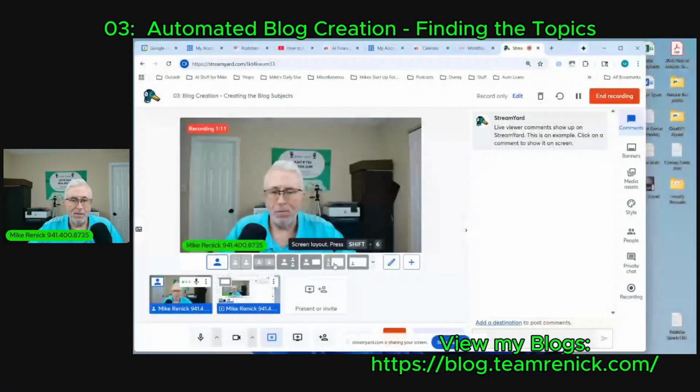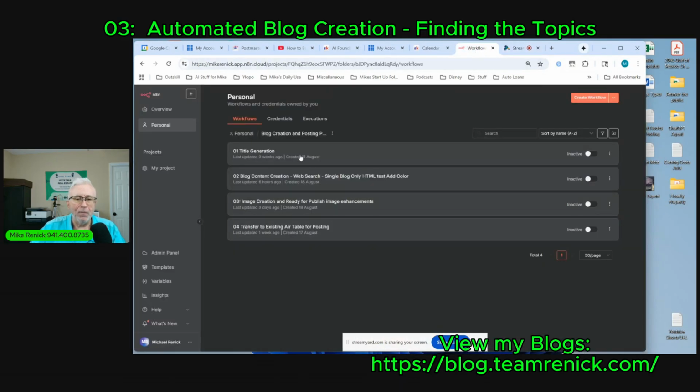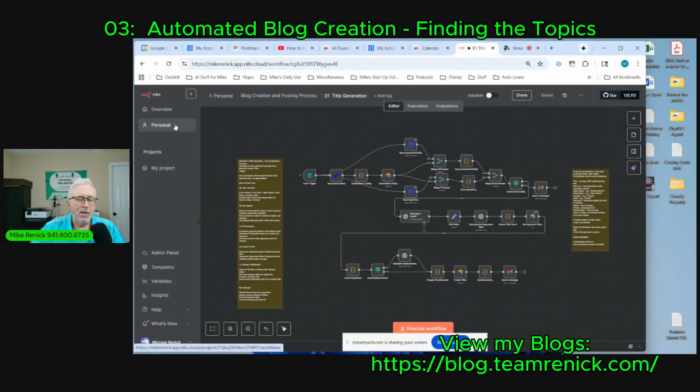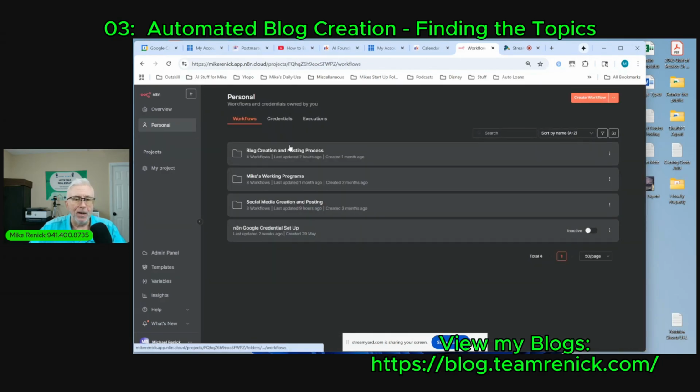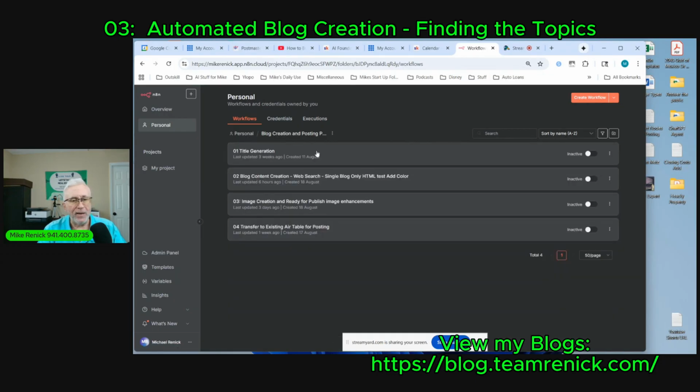So if we go into that, I will bring the automation up right now. I'm going to show you the manual method in a minute, but in the automated version, when we go into the blog creation, we have 4 steps: creating the title, creating the actual content for the titles that I approve, and then creating images for the content that I approve. And then I transfer them to an Airtable, a database online, where it's ready to move into my WordPress blog website. It puts a JSON code and all that kind of stuff. Don't worry about that terminology if you don't understand that. We're going to come back to it at the right step, one step at a time.